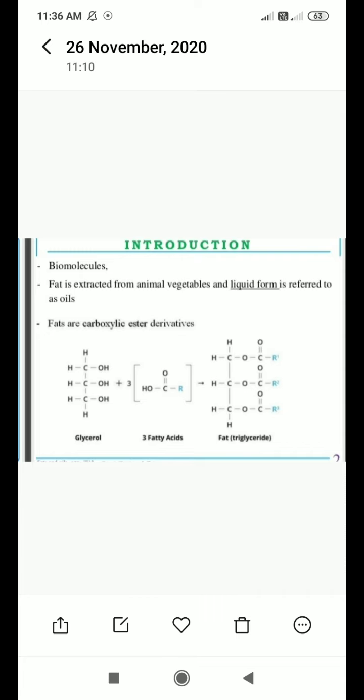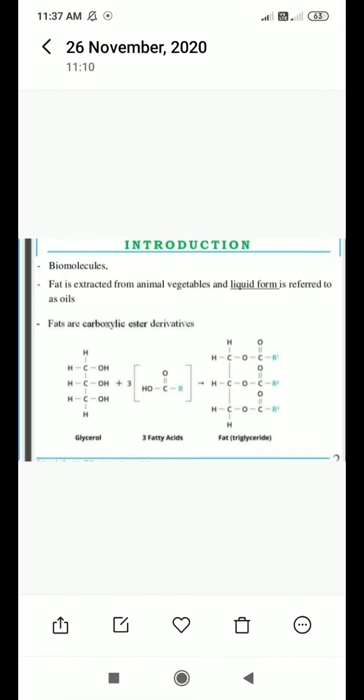Now, fats are carboxylic acid derivatives. Why are they called carboxylic acid derivatives? Just an overview here: glycerol contains hydroxyl groups as the functional group. When glycerol reacts with three molecules of fatty acids, where R is the longer chain of the fatty acid and COOH is the functional group of the acid, it gives you a fat or triglyceride.